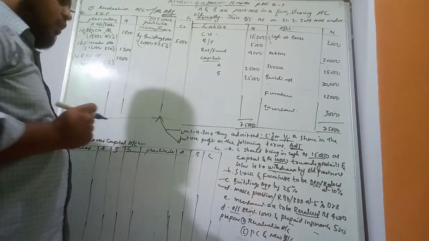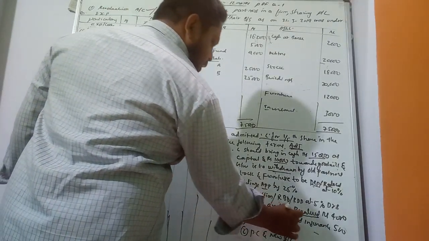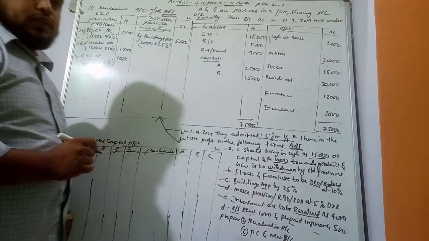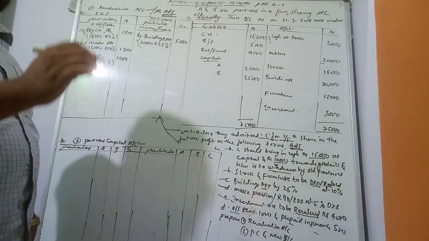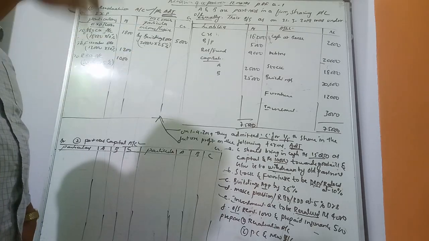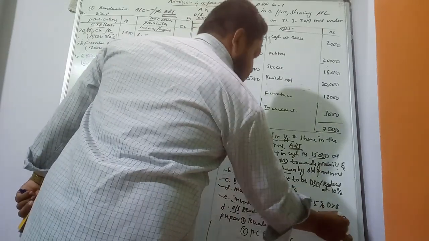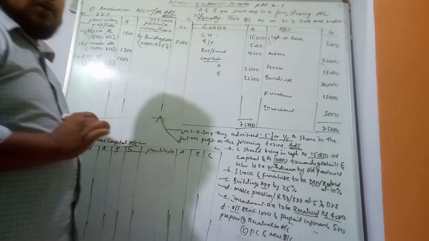Next, investment to be revalued, rupees 4,000. So revalued after the admission of a partner, the investment value has been changed. How much? 4,000. So this is the new value.